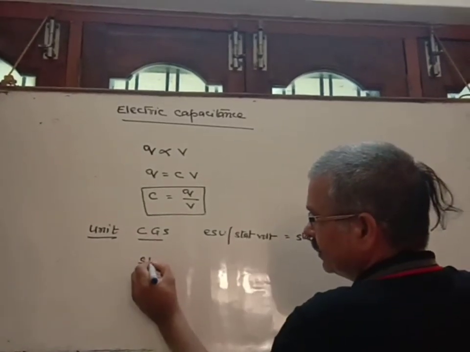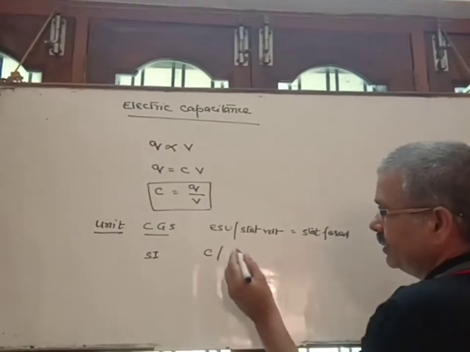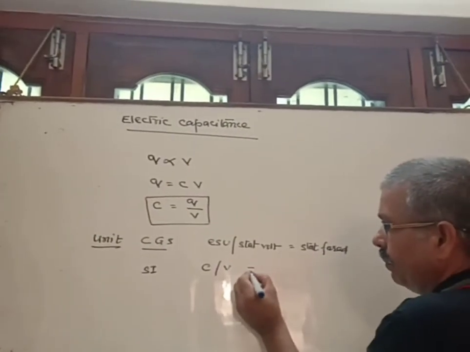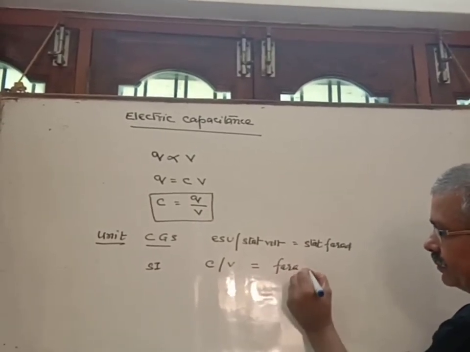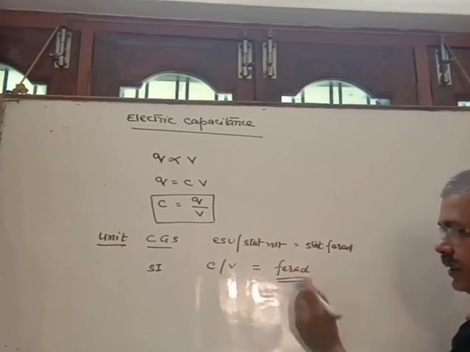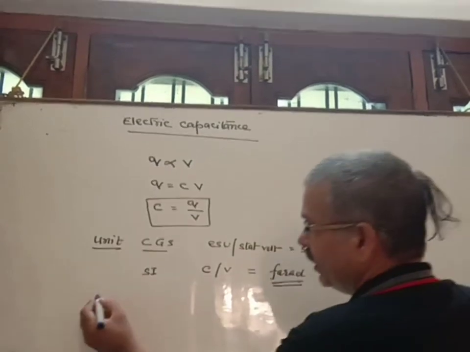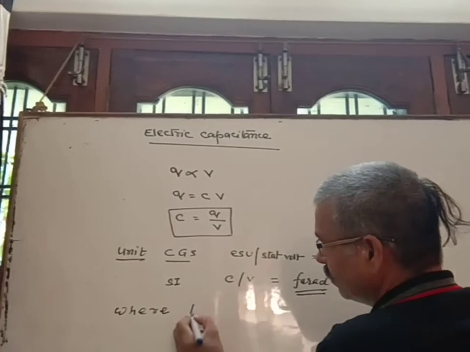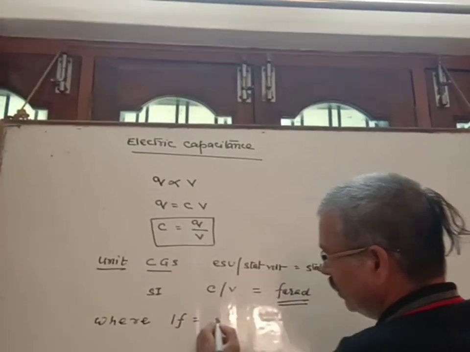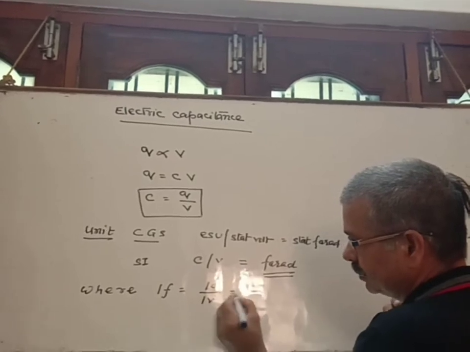And in SI, the unit of charge is coulomb and potential difference is volt, so coulomb per volt is farad. Farad is the SI unit of capacitance, and stat farad is the CGS unit of capacitance, where 1 farad is equal to 1 coulomb by 1 volt.